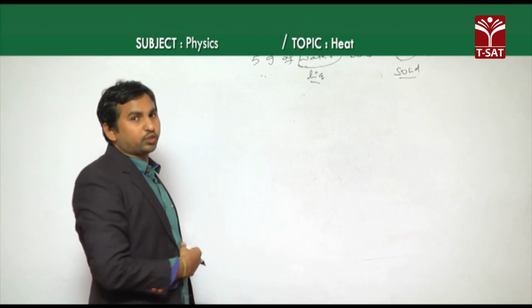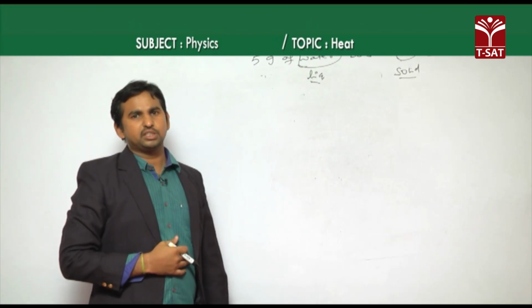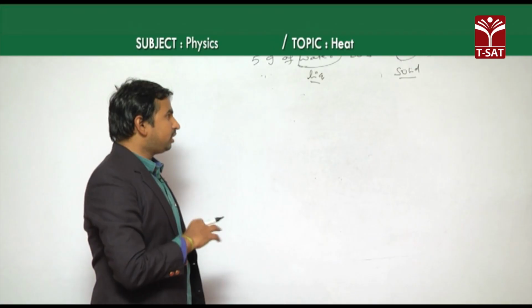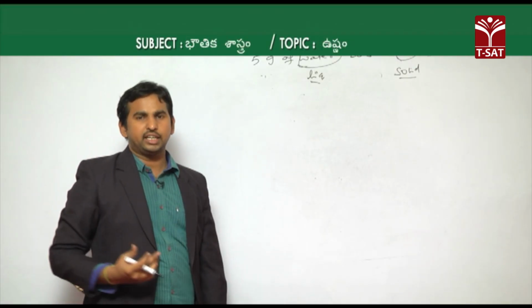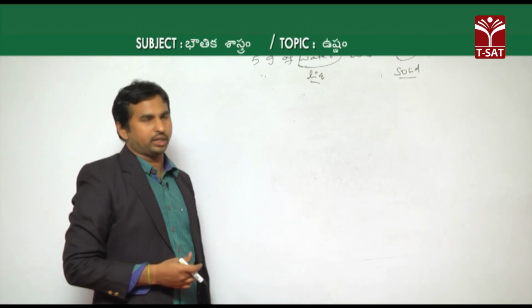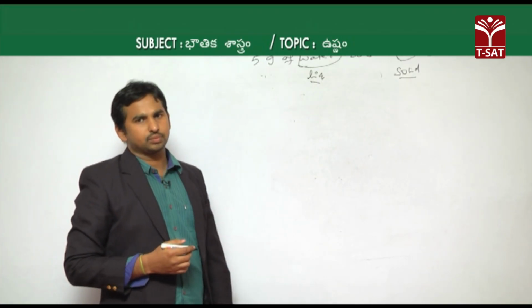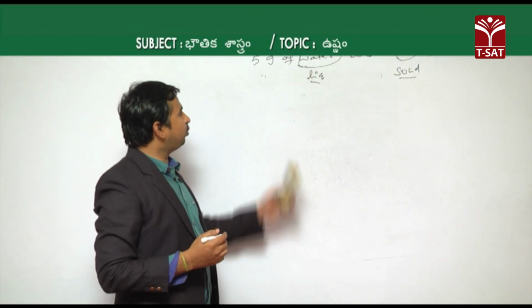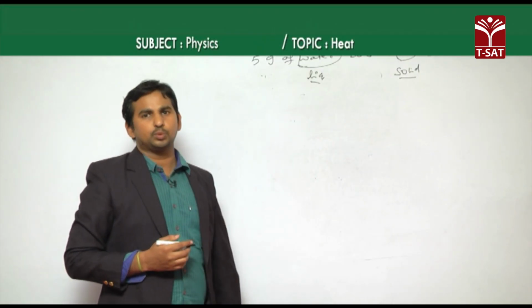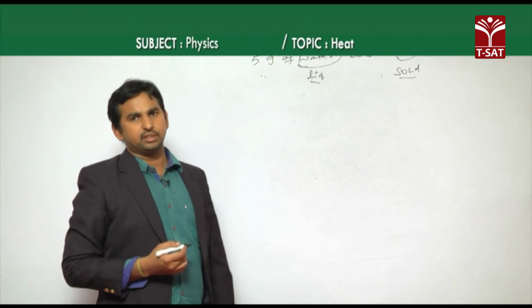As there is a change of state, there is no temperature change. And freezing or melting takes place at its melting point or freezing point, which in the case of water is 0 degrees Celsius. So at first we need to bring down the temperature of the water from 20 degrees Celsius to 0 degrees Celsius.